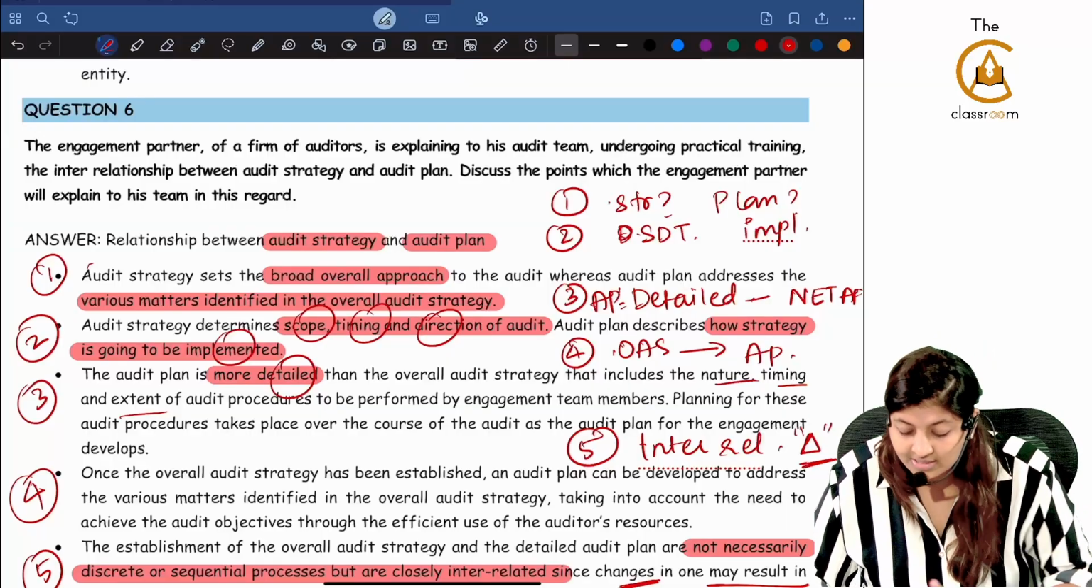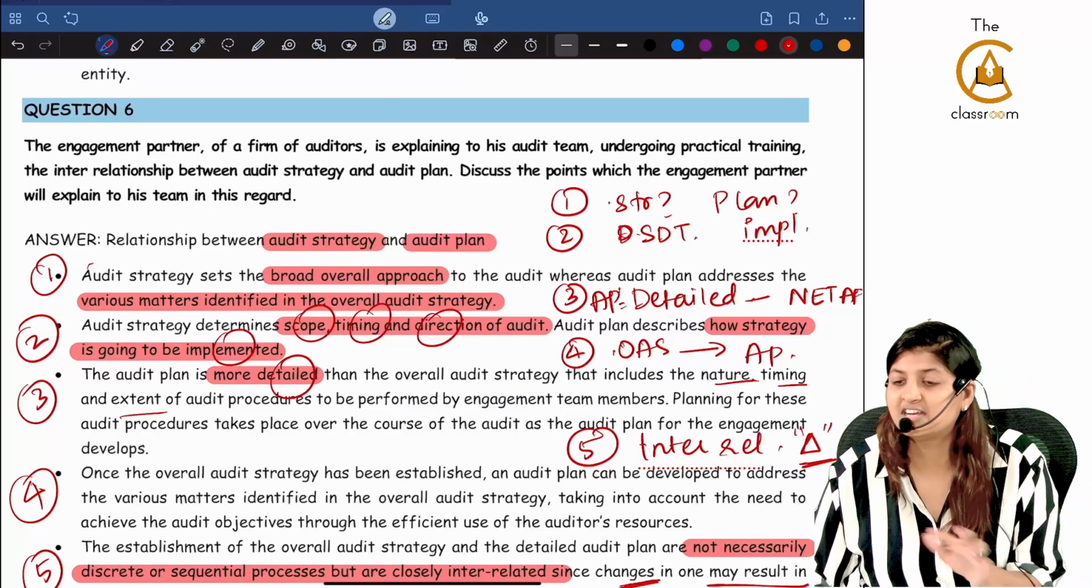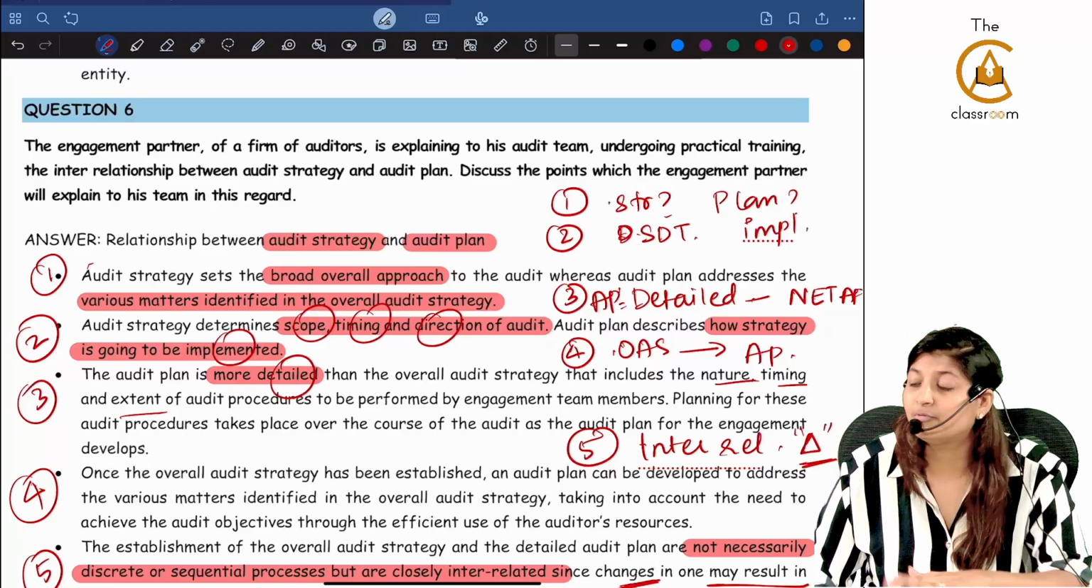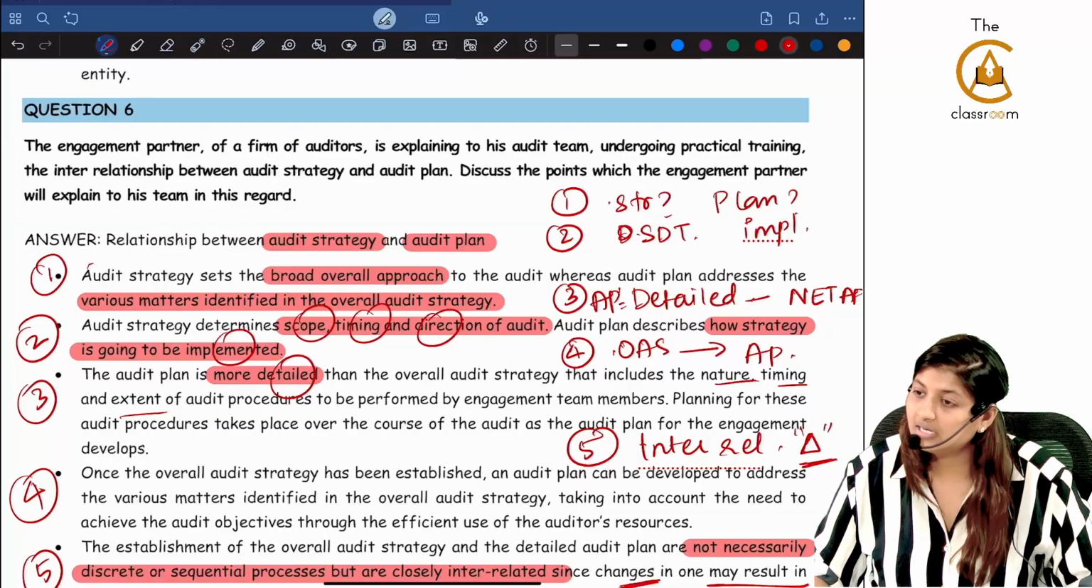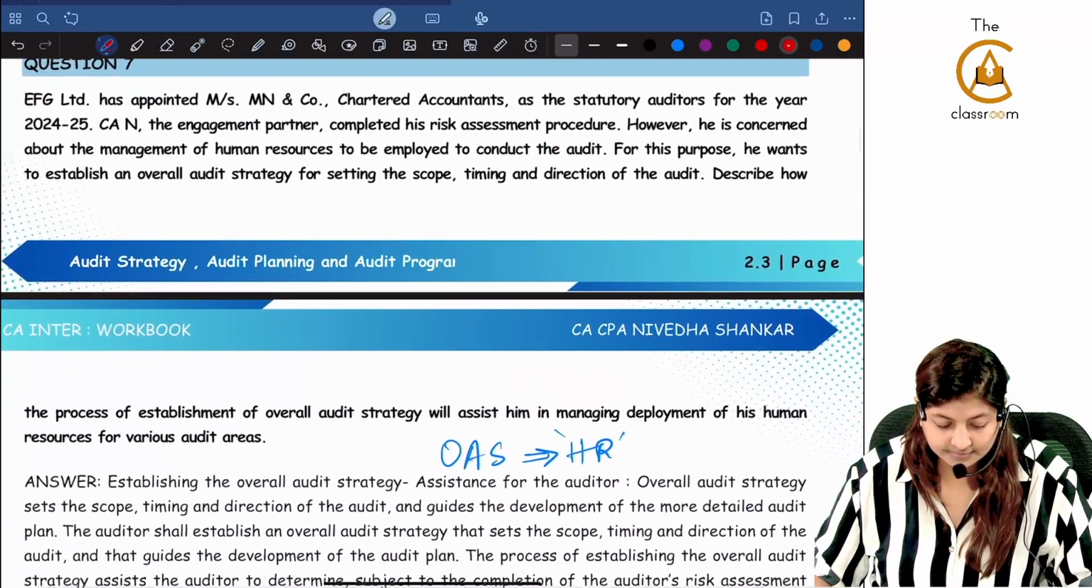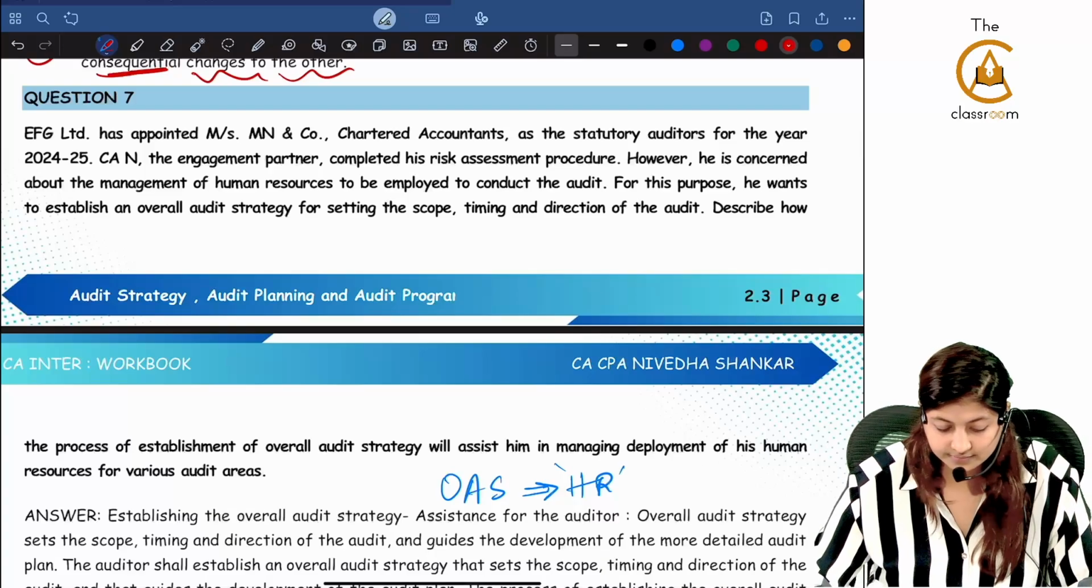Once you see what they are asking, they are asking the relationship between strategy and plan, so automatically these 5 points, the keywords will come to your mind. Like this you should be writing. Is that clear? Question number 6 done. Going to the 7th one.